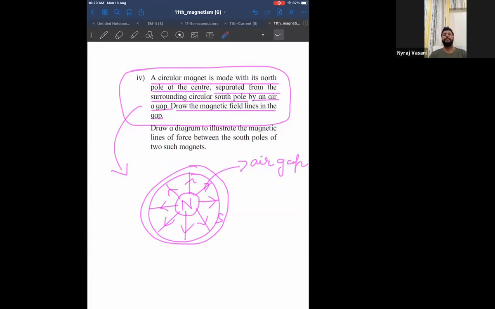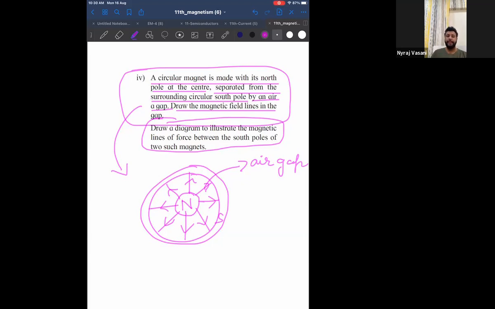Okay, now look at the second part of the question. The second part of the question says, draw a diagram to illustrate the magnetic lines of force between the south poles of two such magnets. That means they want us to draw two such magnets and they want us to know what happens on the south pole of that magnet. Tell me what happens on the south pole.